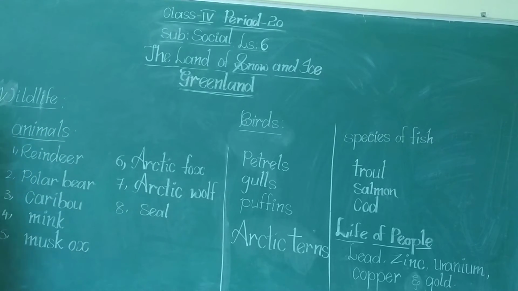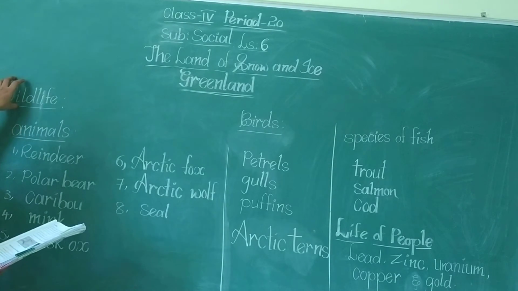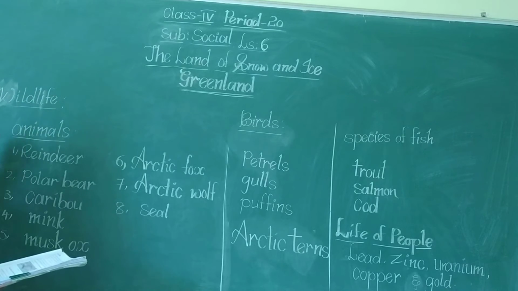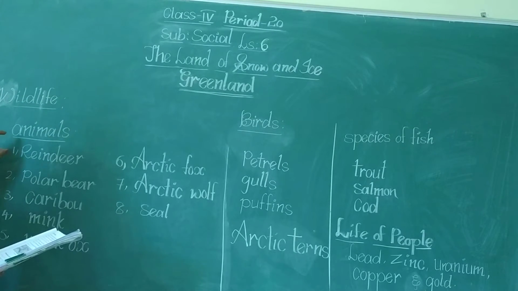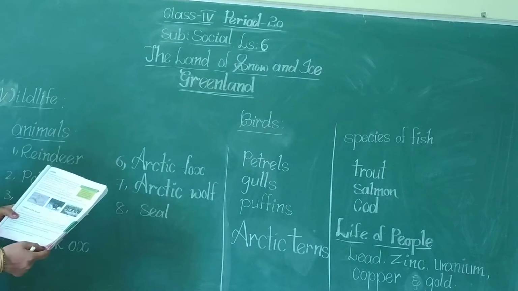Okay. What are the animals that we can see in Greenland? Here we can see the reindeer, polar bear, caribou, mink, musk ox. These are the different animals that we can see in Greenland. You can see the picture on page number 413.